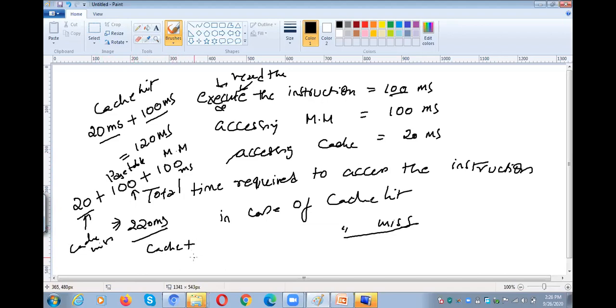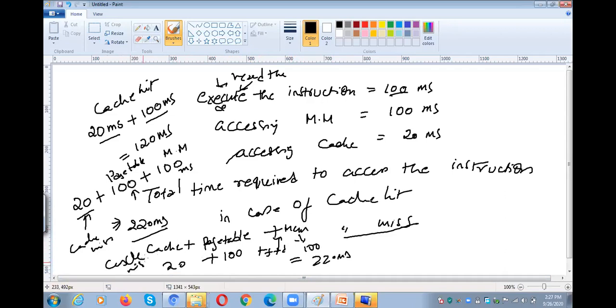That means if it is a cache miss, we need to search the cache, so we need to consider the cache time, and then it is not available in the cache. So we need to go to the page table. In order to access the page table, we need to access the main memory, again 100. After that, we get the frame number, and we add the frame number to the offset so that we get the memory location. To access the memory location, again 100. So 20 plus 100 plus 100, total 220 milliseconds.